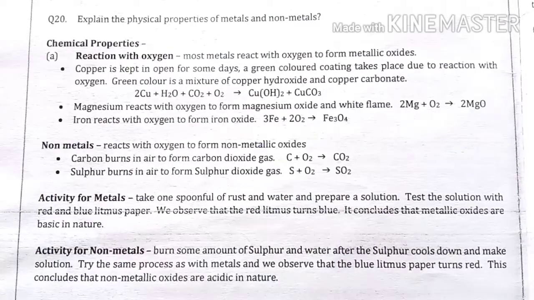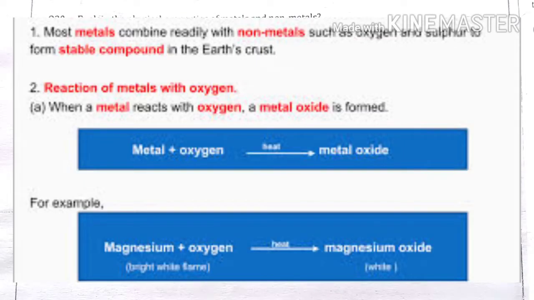As we make a solution of water and salt at our homes, in the same way we can make a solution of rust and water. Test the solution with red and blue litmus papers.